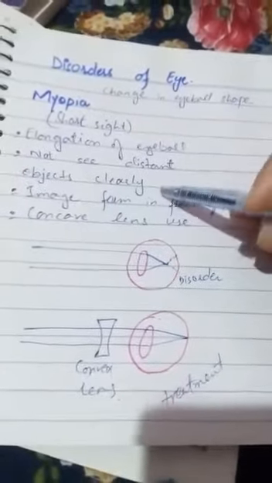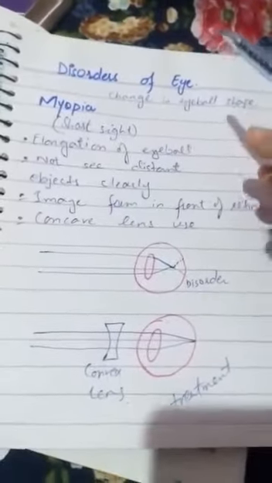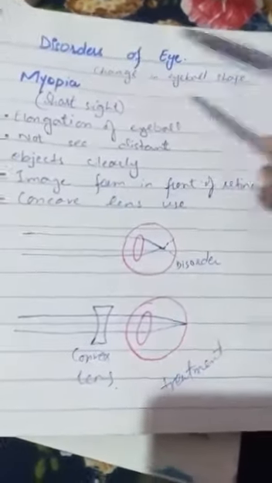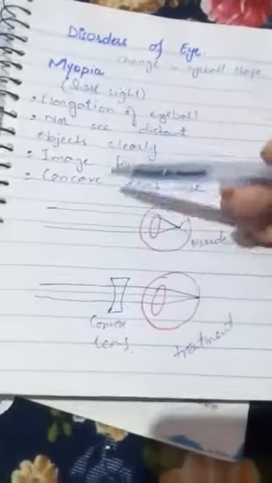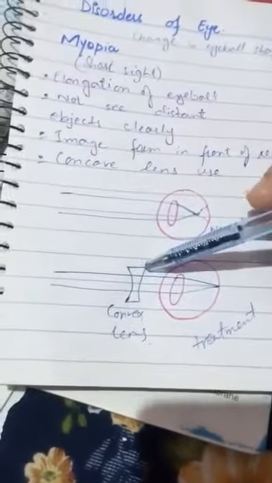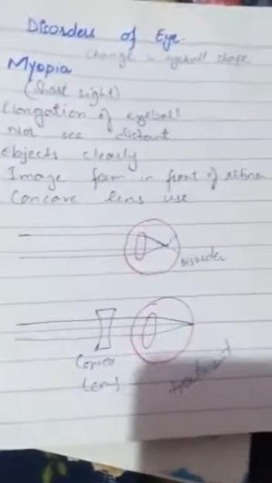You know that the third layer, the retina, is the sensory layer of the eye, which is also responsible for the formation of the image. In this disorder, myopia, the image is formed in front of the retina. You know that all diseases can be cured, so myopia can be cured by the use of the concave lens. This lens shows the concave lens, the lens which is broader at its corners and thin on its inner side.